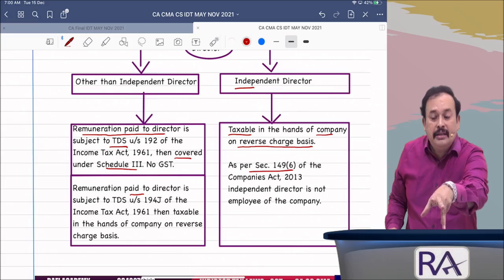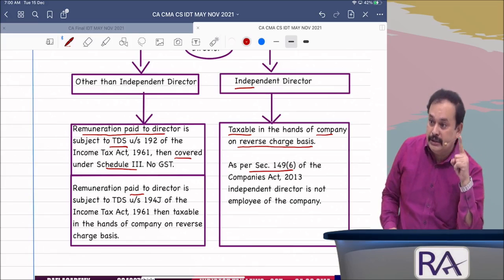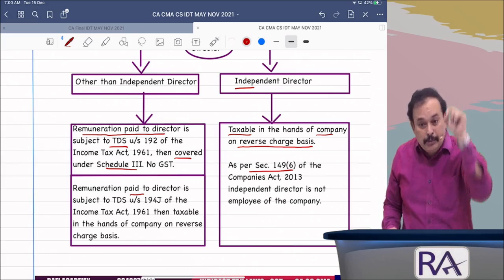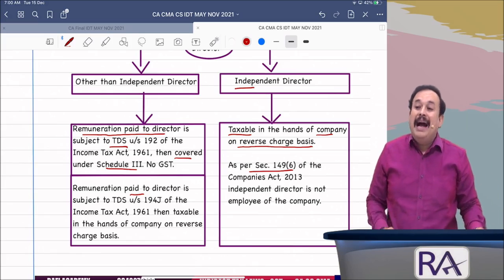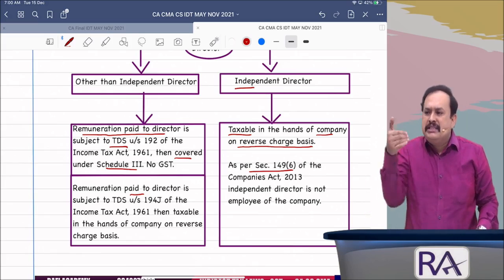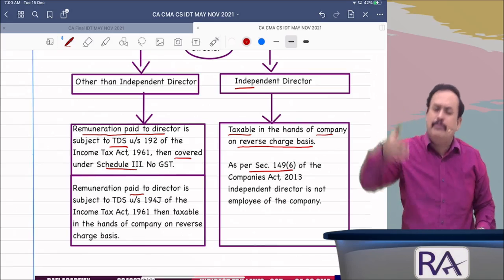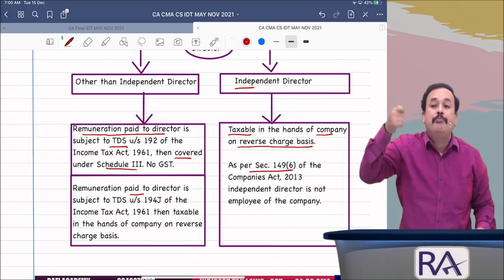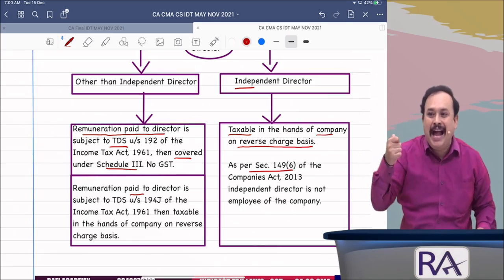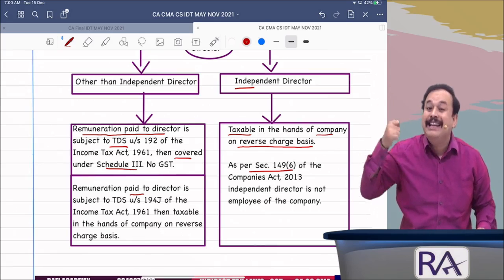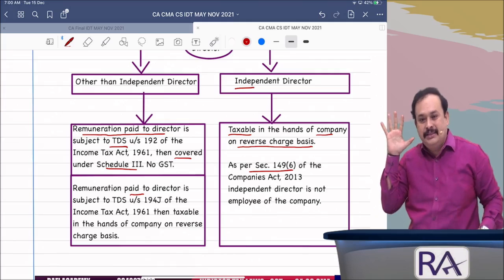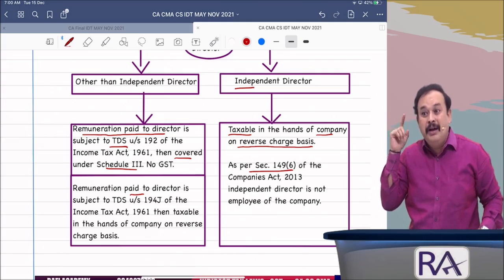Is that clear, sir? Where the whole-time director attends the board meeting and draws sitting fees of a director of a company, though he may be a whole-time director, though he may be an employee of the company, that particular sitting fee is going to be taxed under which head of income out of the 5 heads? Income from other sources.